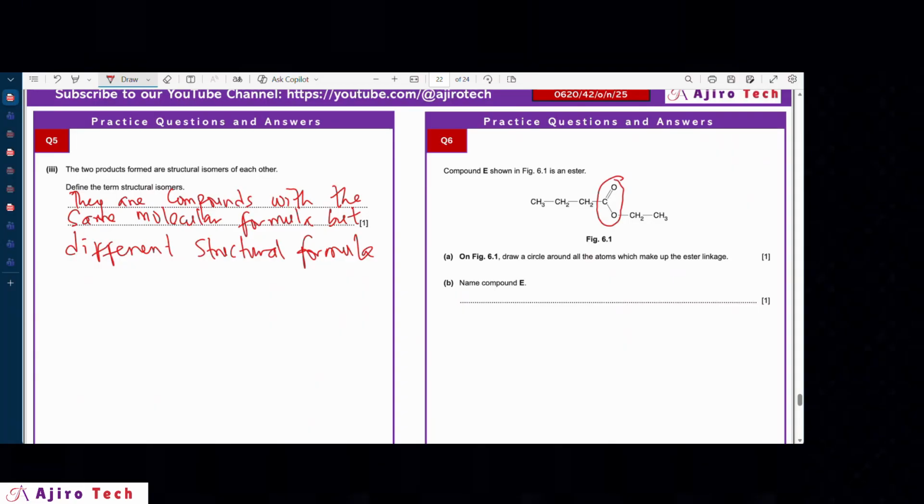Okay. Now we have to name compound E. When naming compound E, you would name the right-hand side first. So there are 2 carbons, that's ethyl. And then you name the left-hand side. The left-hand side has 4 carbons. So 1, 2, 3, 4, and that's butanoate.